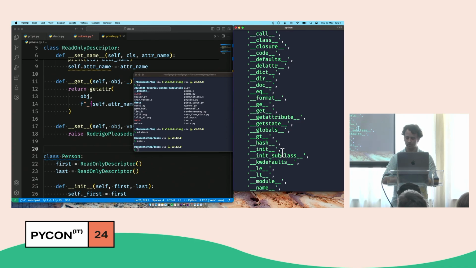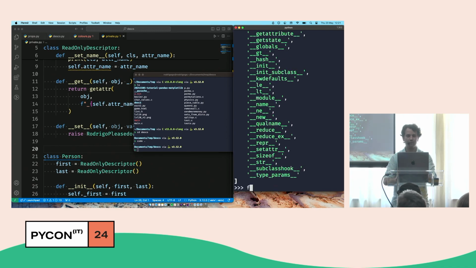What does this mean? It means that my function is a descriptor. And as it turns out, if you dig deep enough, the reason methods work is because functions are descriptors. Let's say it again. So functions are descriptors, methods use descriptors. Did you get that? Have you ever used a function?